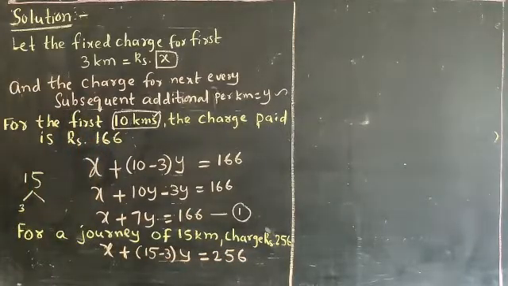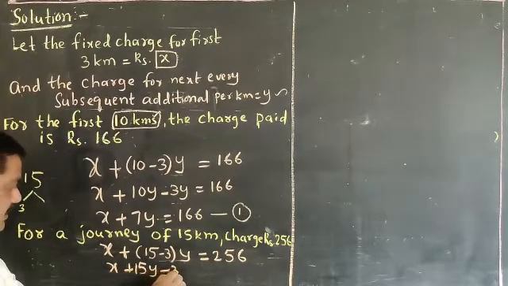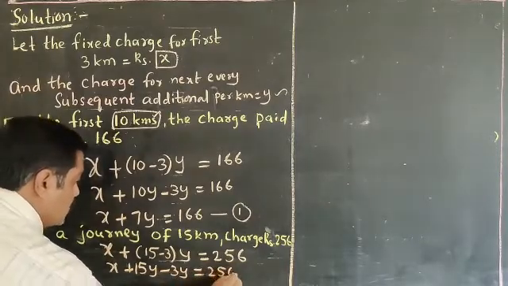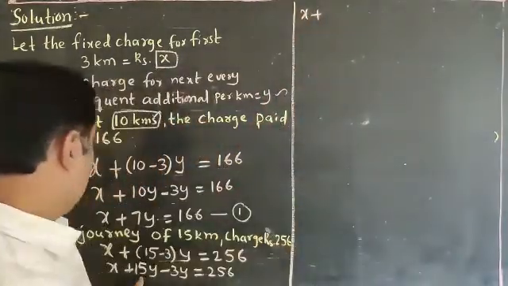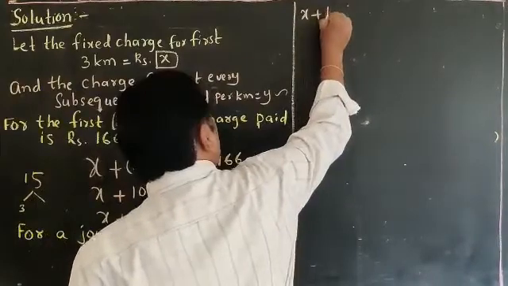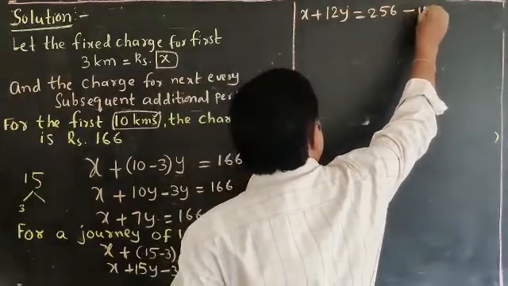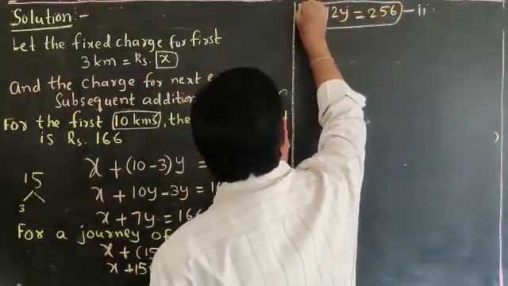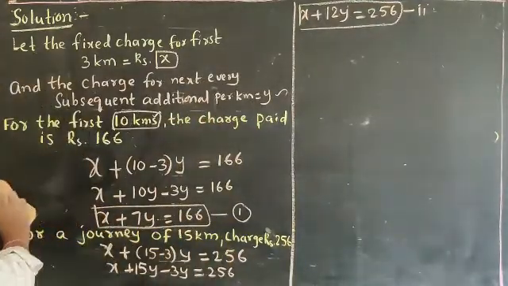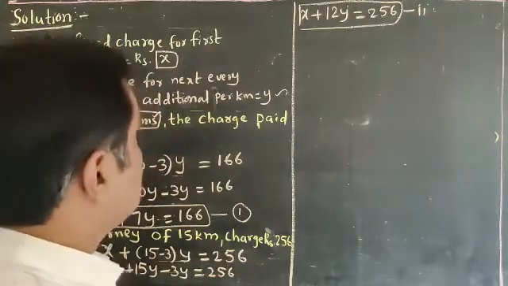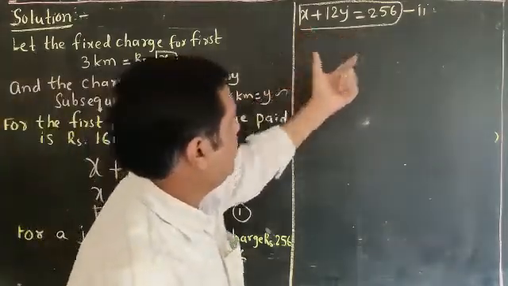Is it clear now? So X plus 15Y minus 3Y is equal to 256. So next we write X plus 15Y minus 3Y, we get 12Y, is equal to 256. This is the second equation. Yeah, first equation is X plus 7Y is equal to 166. Have you understood clearly? Check once. Okay, here we got two linear equations.